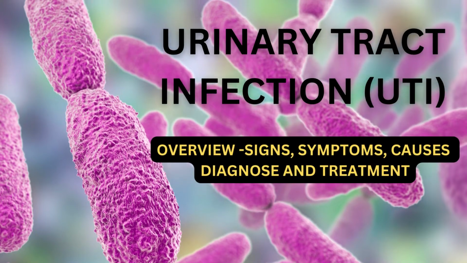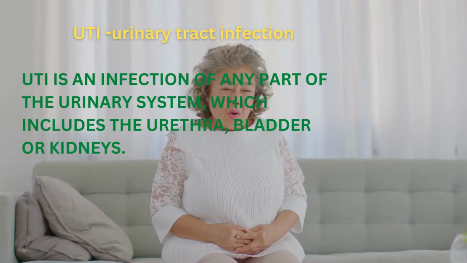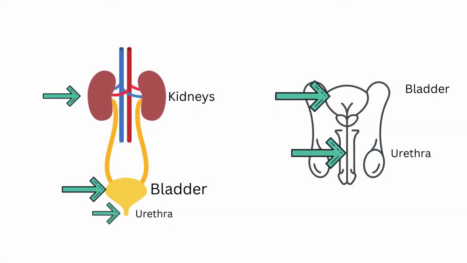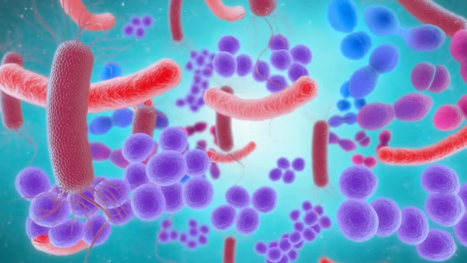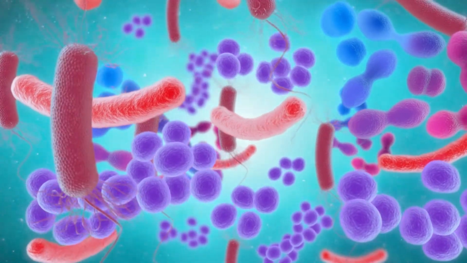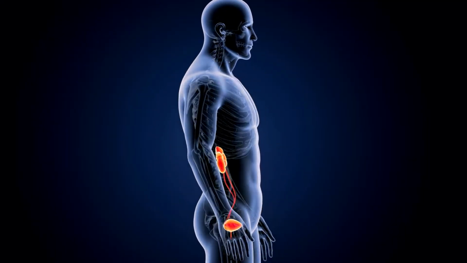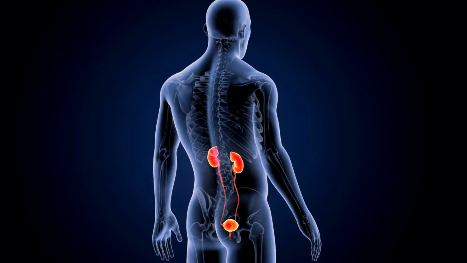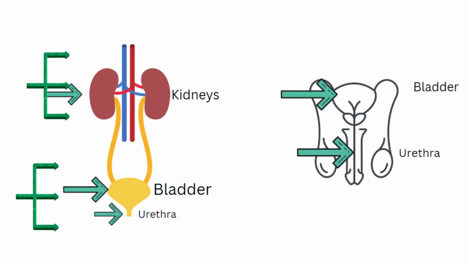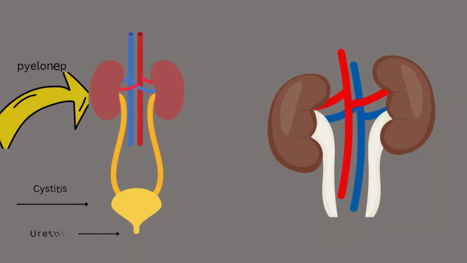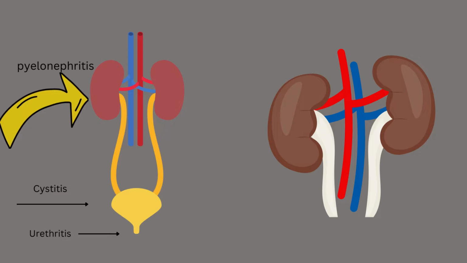Urinary tract infection (UTI) is an infection of any part of the urinary system, which includes the urethra, bladder, or kidney. It occurs when microbes, mainly bacteria, invade the urinary tract from the skin or rectum and make their way to the urethra, bladder, or kidney. The urethra and bladder make up the lower urinary tract, and the kidneys and ureter make up the upper urinary tract.